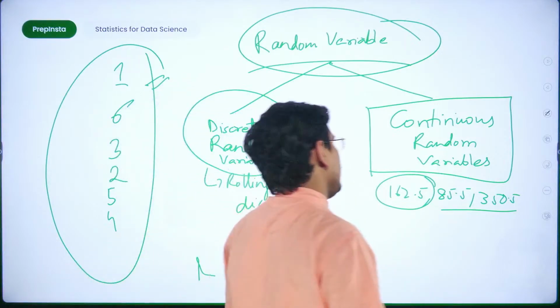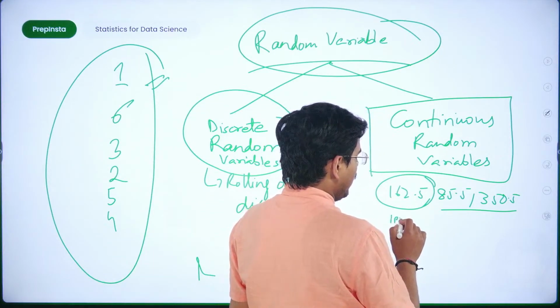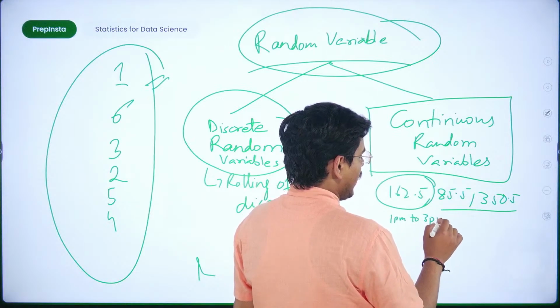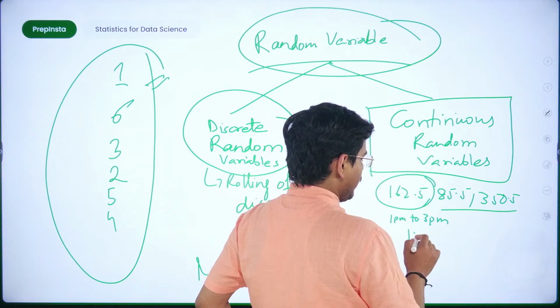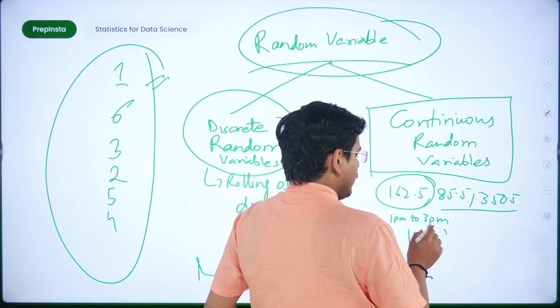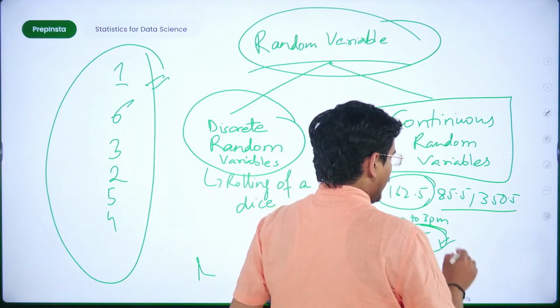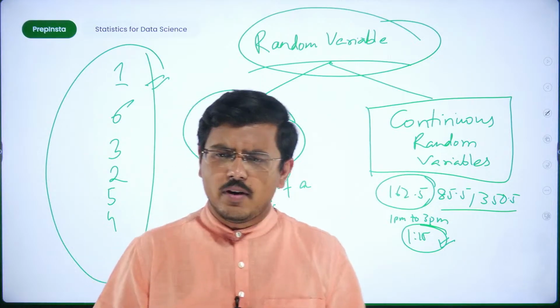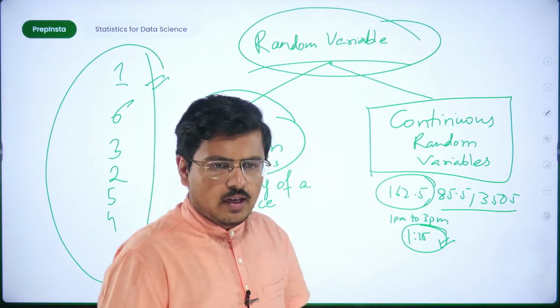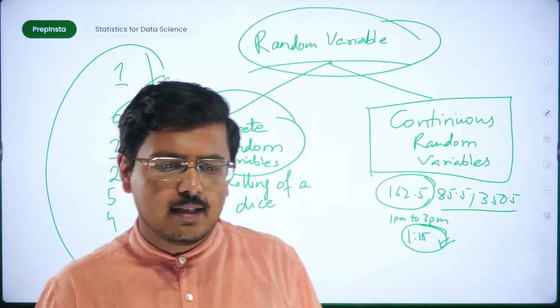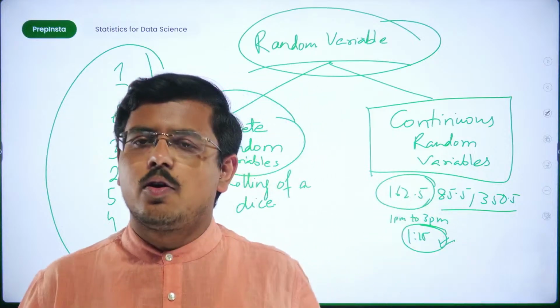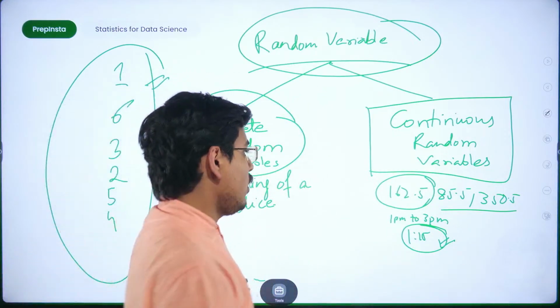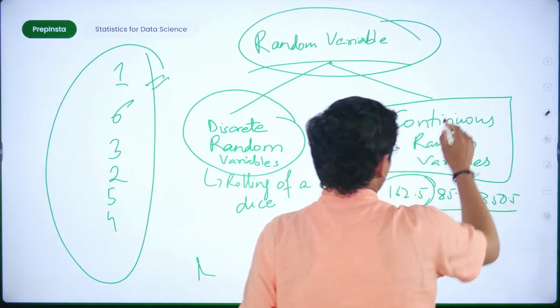So in that case, from 1 p.m. to 3 p.m. you can have multiple values, you can have 1:15, fine. This is particularly a continuous random variable, however, not exactly, fine. In the longer run, you will understand that here we are talking about numerical data, but for now, yes, you can consider it, fine.